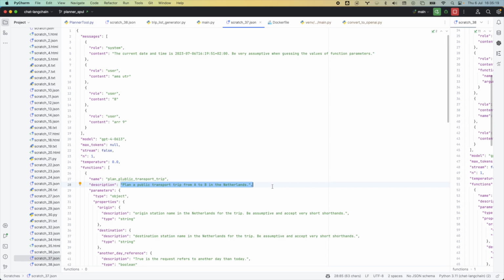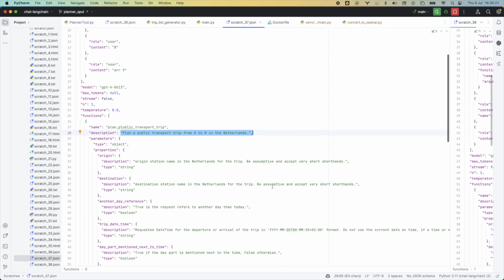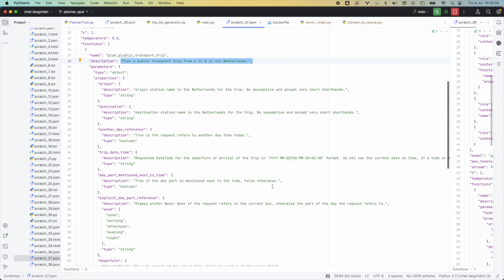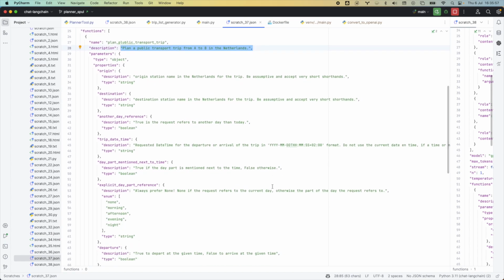Now, below that are the parameters that it will have to guess. The first one is origin. It's the origin station in the Netherlands for the trip. And again, it says be very assumptive and accept very shorthands. Then there's a number of references that are mostly time related, because in normal speech we tend to say 8, and depending on the time of the day that gets interpreted in a certain way. So we need some extra information to make that derivation.